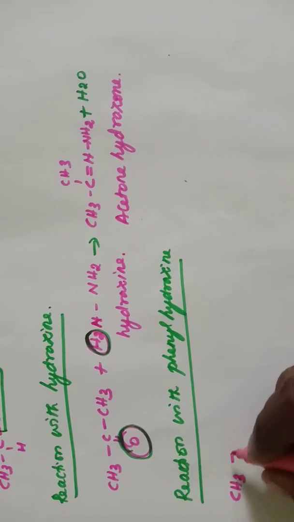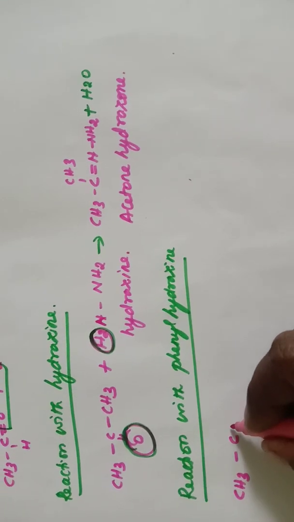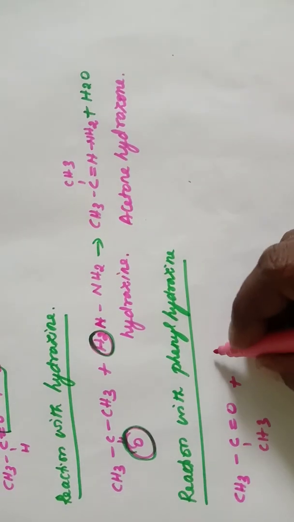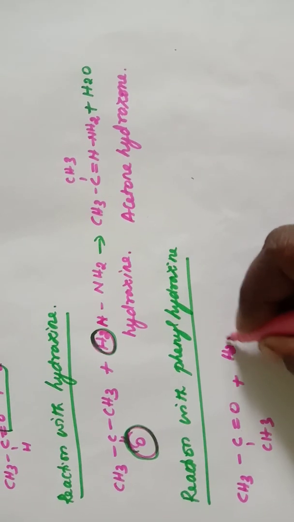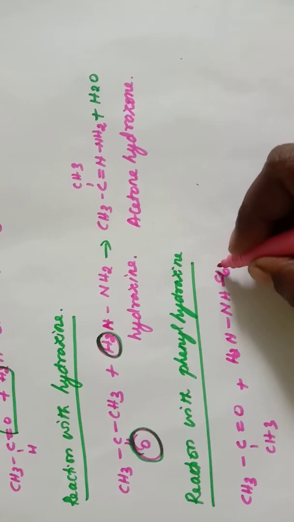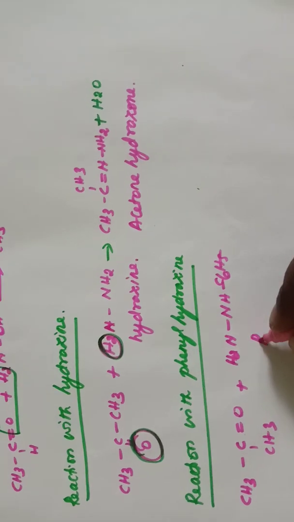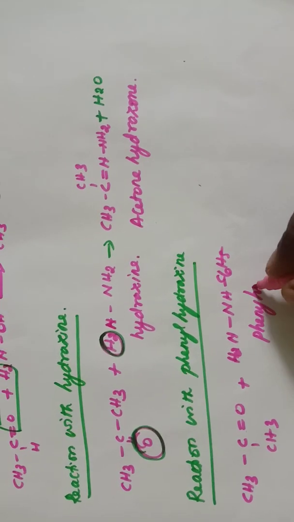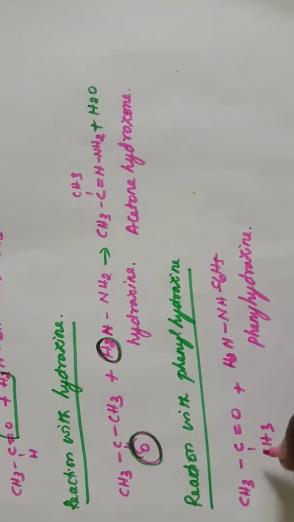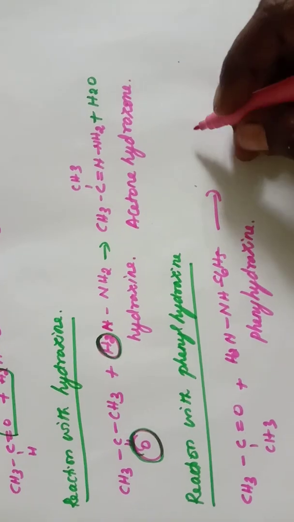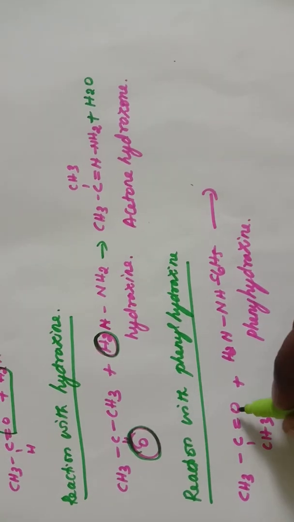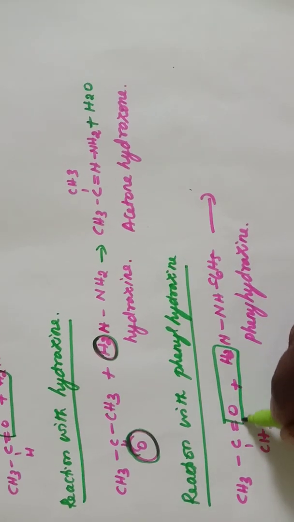Aldehydes and ketones, when they react with phenylhydrazine, this is phenylhydrazine, and it forms phenylhydrazone. And here also there is a removal of water molecule.